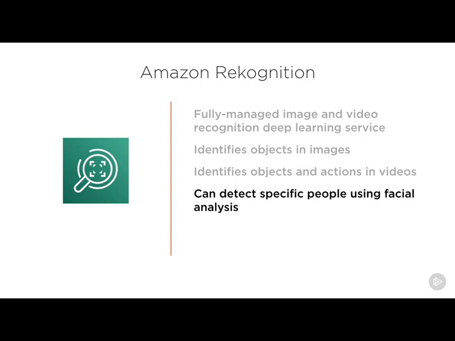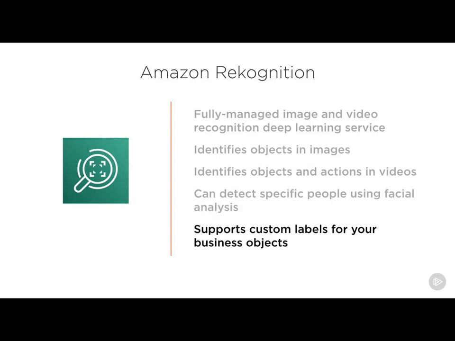Now, this falls under the category of facial recognition, and obviously people have a lot of varied opinions about facial recognition, but if you're looking to implement something like that or a custom image-based authentication system, you could use Amazon Rekognition for that. Now, it also supports custom labels for your business objects.